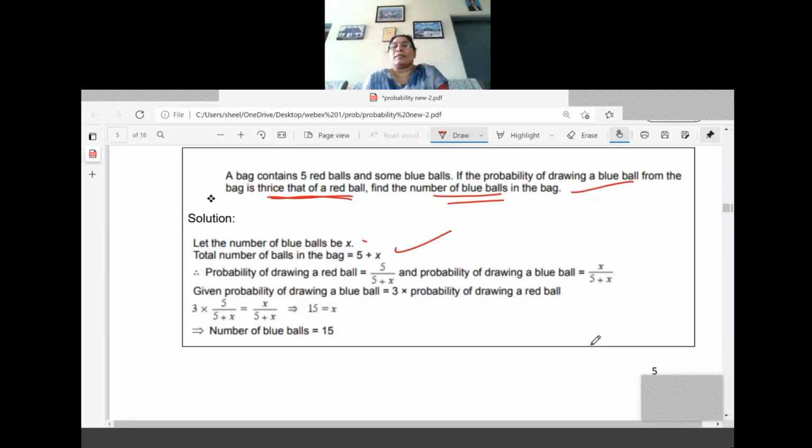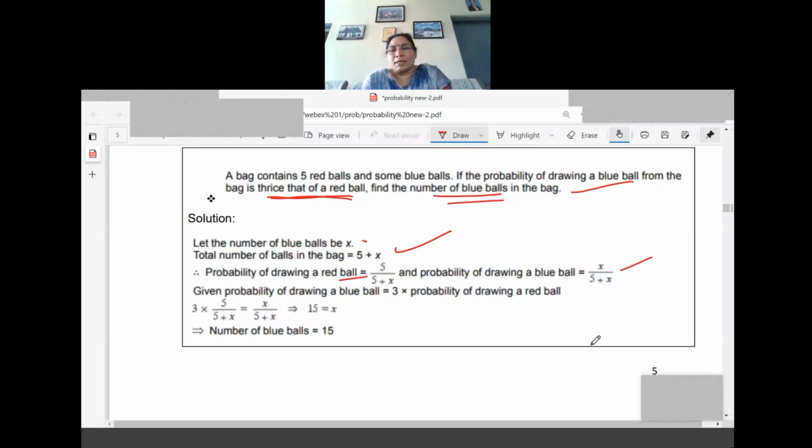We are writing the probability of drawing the blue ball as well as the probability of drawing the red ball. So here 5 red balls are there. So probability of drawing a red ball equals 5 by 5 plus 6. Similarly, for the blue ball, because it's an unknown factor, so x by 5 plus 6 only. Once again, what we have written in the statement: probability of drawing the red ball and the blue ball.